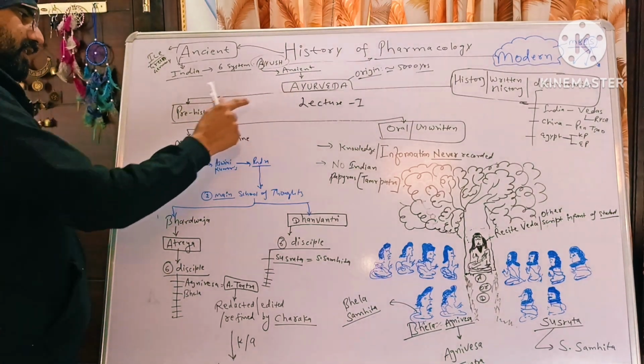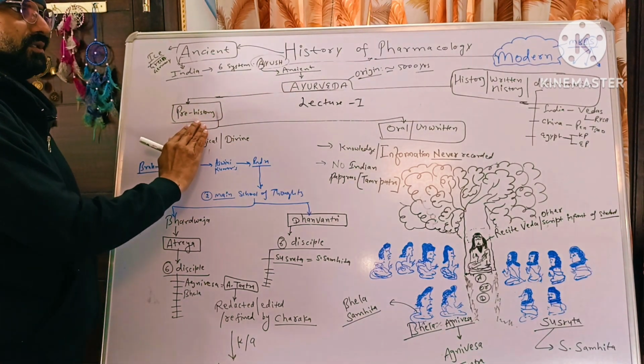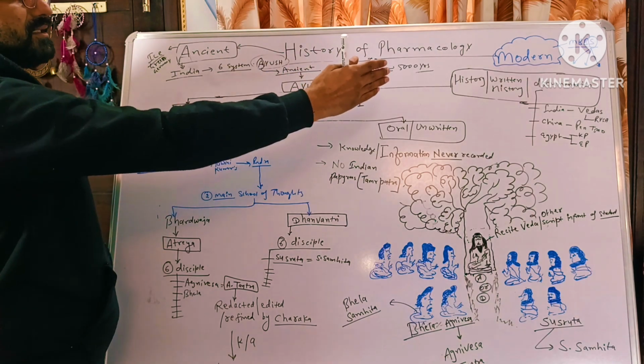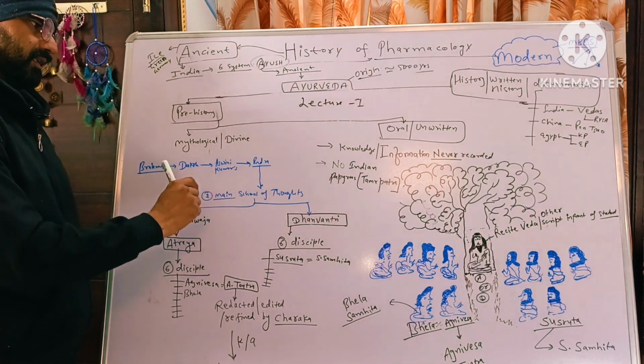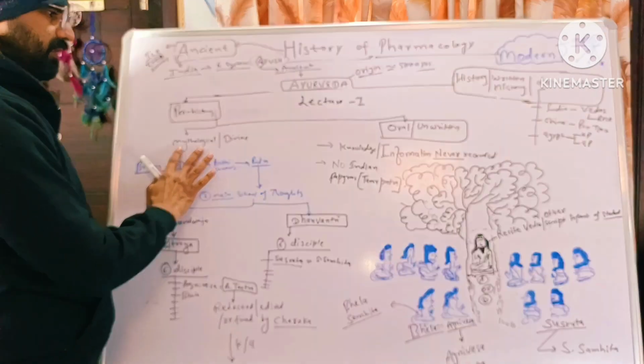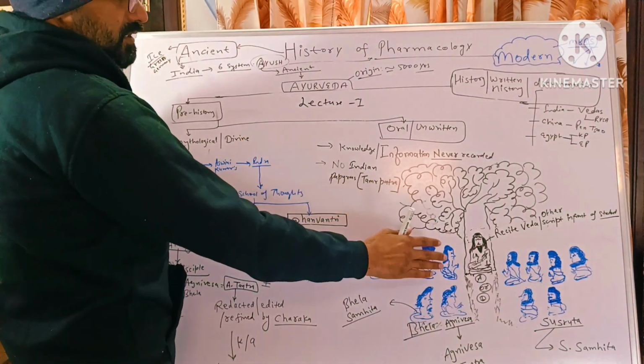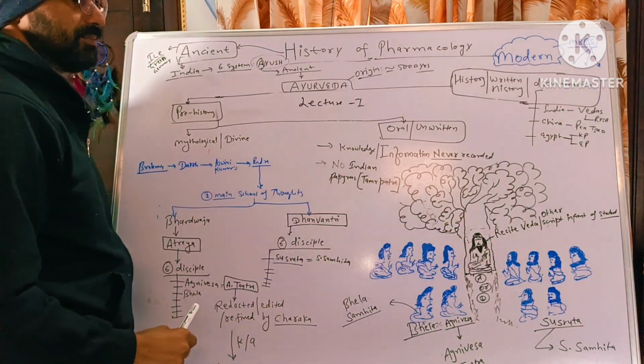Then this Ayurveda history is further divided into prehistory and the real history. Prehistory has some points about mythology and some from their rishi to their pupils.